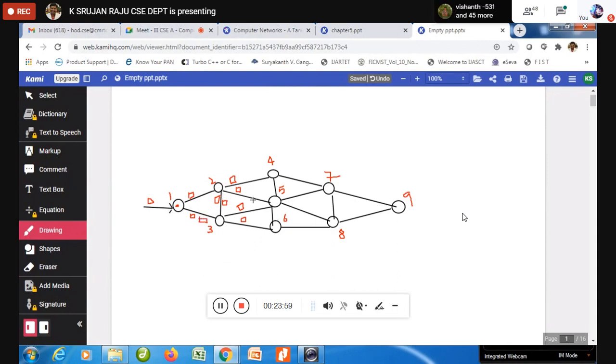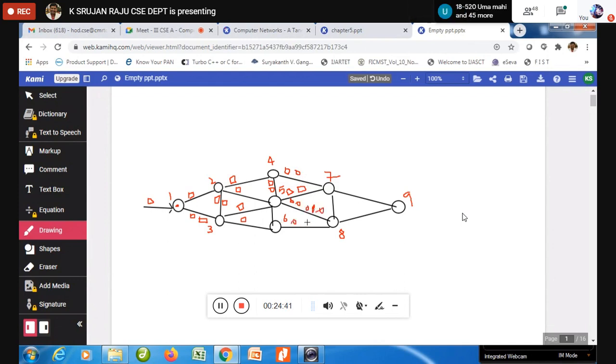The same way, 4 is going to send it to 7 and to 5. Now 5 has received it from 2 and sends it onward, and 5 has received it from 4 and sends it to 7. 7 received it from 4 and sends back to 5, and when 7 has received it from 5, it sends back to 4. Like this, everyone, whatever it is receiving, sends to the others.